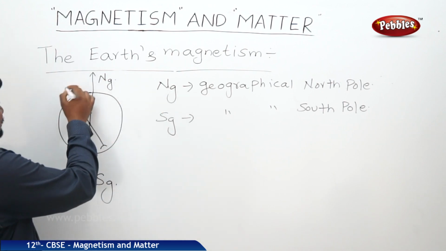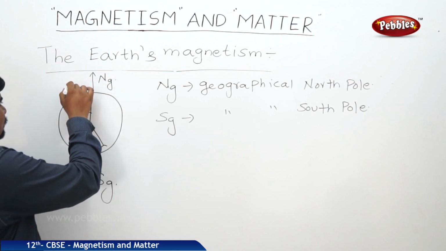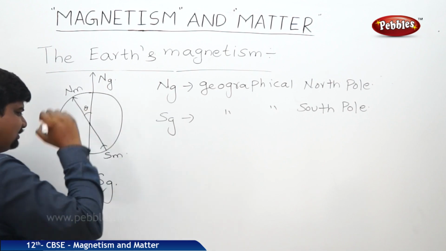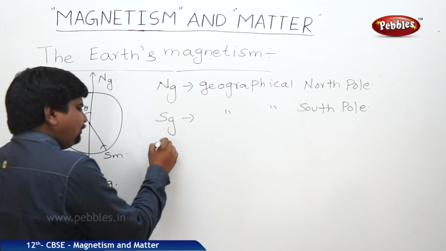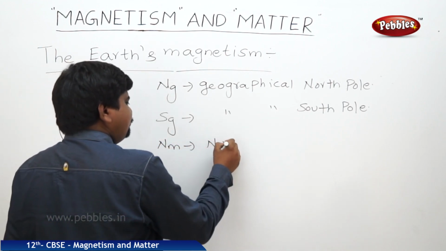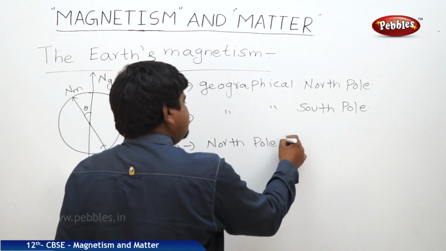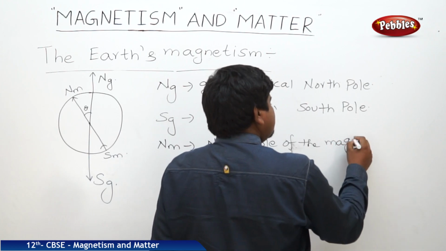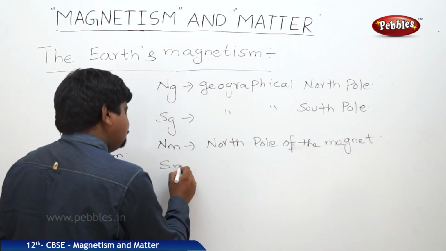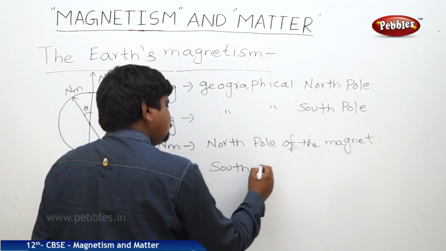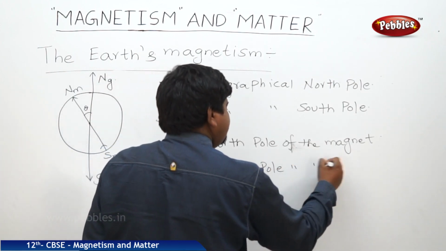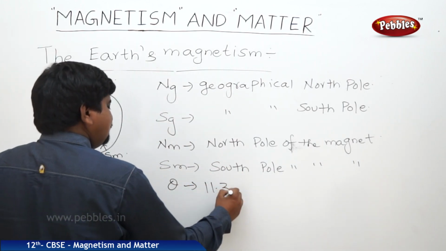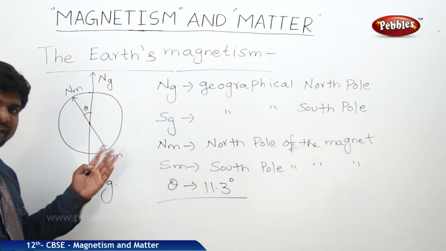This is the North Pole of the magnet, NM, and we can extend this to the South Pole of the magnet, SM. This theta will be approximately 11.3 degrees, the angle of declination.